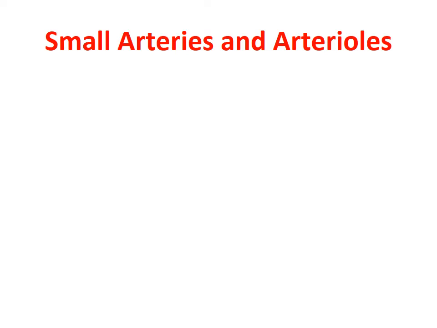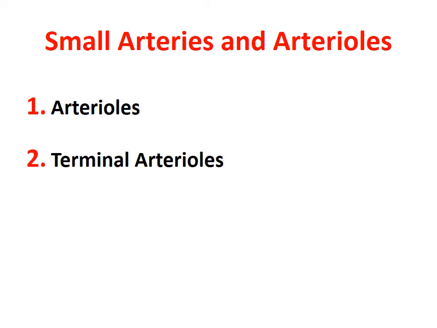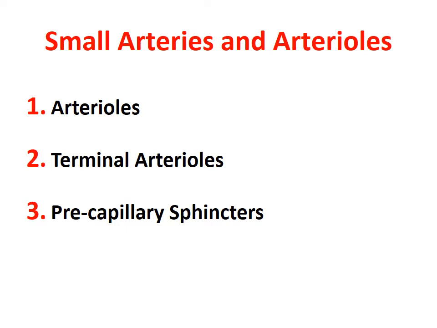And finally, the small arteries and arterioles. The major issue here is arterioles, terminal arterioles, precapillary sphincters and meta-arterioles. What are they? Small arteries and arterioles are mainly muscular in nature, having a predominant muscular element.